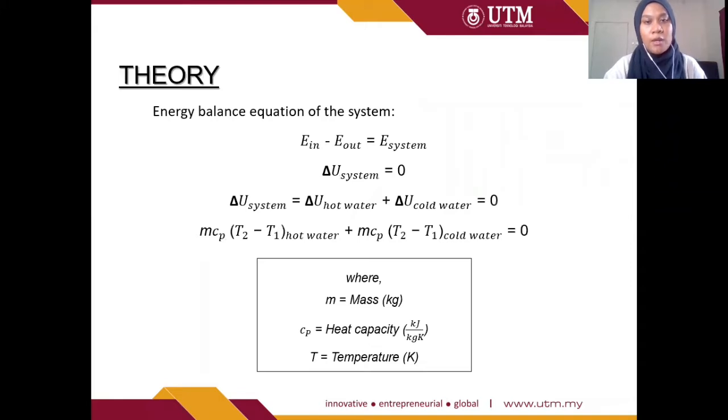Next, the energy balance equation of the system that may be used in this experiment. So E in minus E out is equal to E system, delta U system equal to 0, where delta U system equal to delta U hot water plus delta U cold water equal to 0. mC(T2 minus T1) hot water plus mC(T2 minus T1) cold water is equal to 0, where m is mass in kilogram, Cp is heat capacity in kilojoule per kilogram Kelvin, T is temperature in Kelvin, and delta U is internal energy.